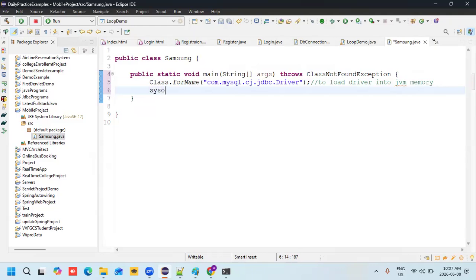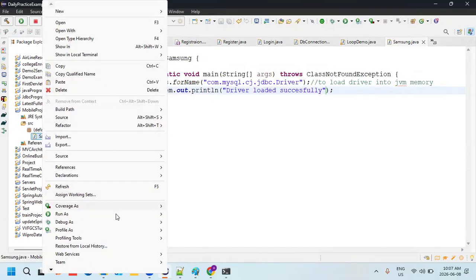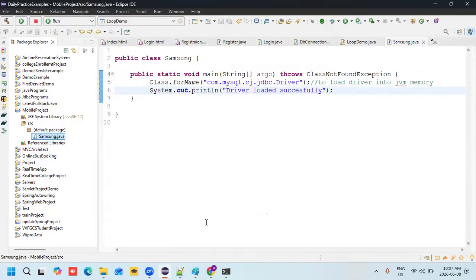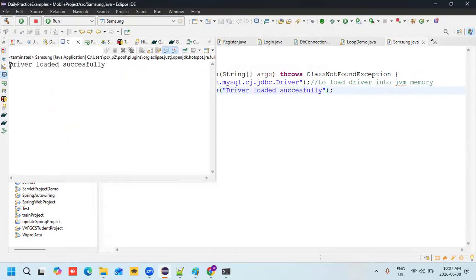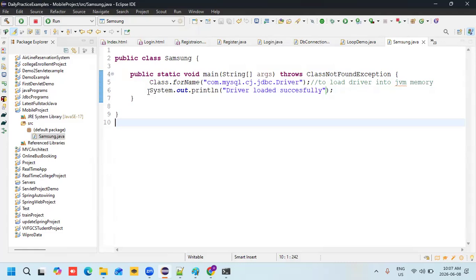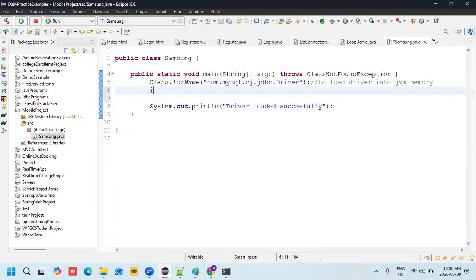Next, let me check whether the driver loaded or not. Using my console, let me write something here: driver loaded successfully. What is my class name? Samsung. Run as Java application. Yes, driver loaded successfully. If you want to check, you can write the same thing with the help of an if condition.